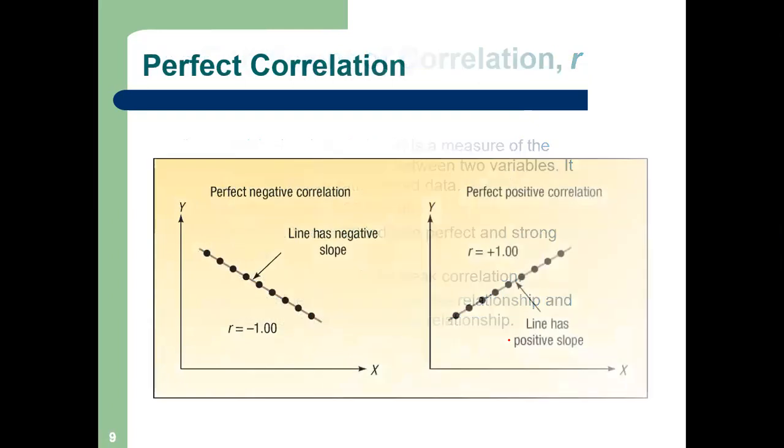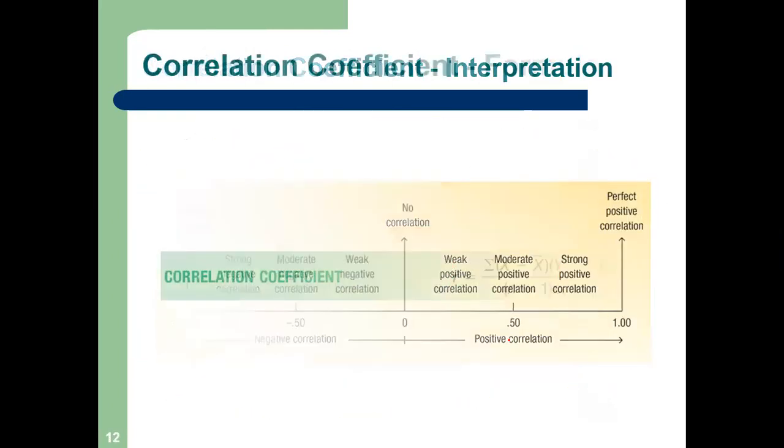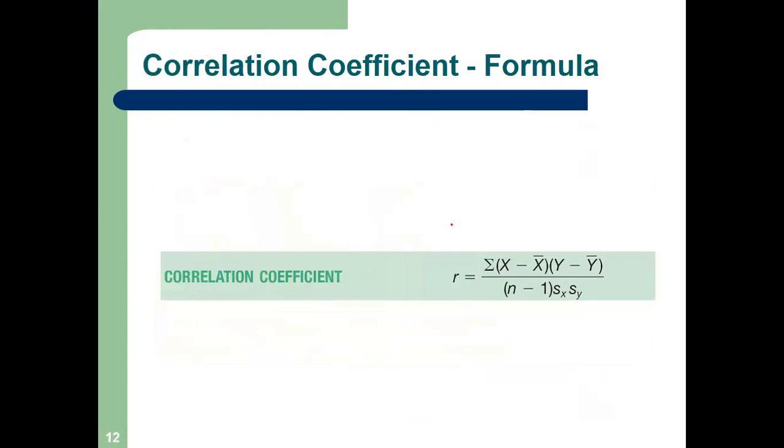Is it clear? Correlation coefficient properties, we have discussed the scale. Now the formula. Hope you can see the formula. Can you see the formula? Yes, sir. So please write down this formula, that is the formula of correlation coefficient.